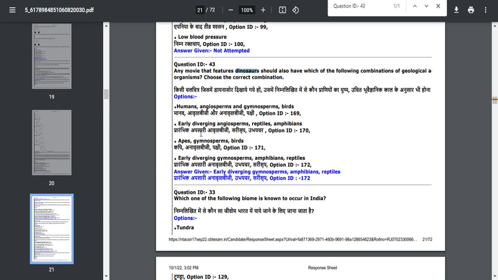There were no humans, there were no apes, and also before that, only angiosperms had developed first, and then only gymnosperms arose. Okay, so you cannot challenge any other options apart from this particular option.